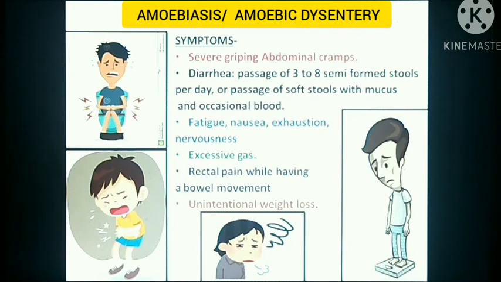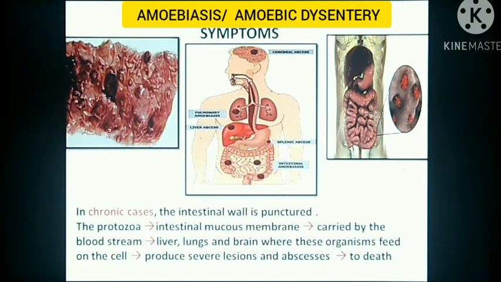He also experiences fatigue, nausea, exhaustion as well as nervousness. Continuous diarrhea or dysentery leads to unintentional weight loss. In chronic cases, the intestinal wall is punctured.